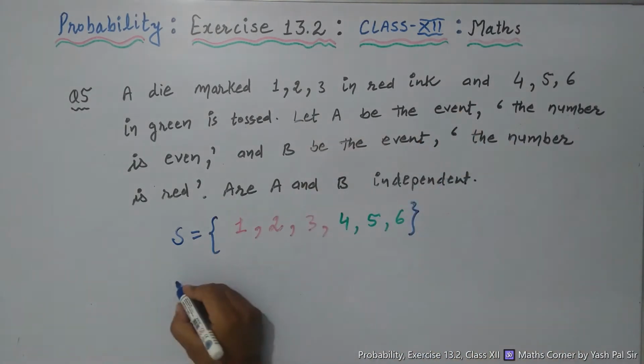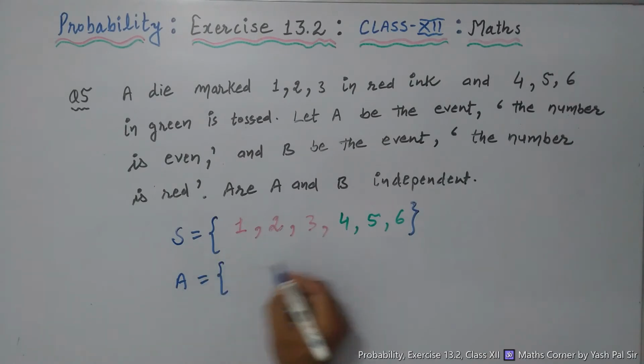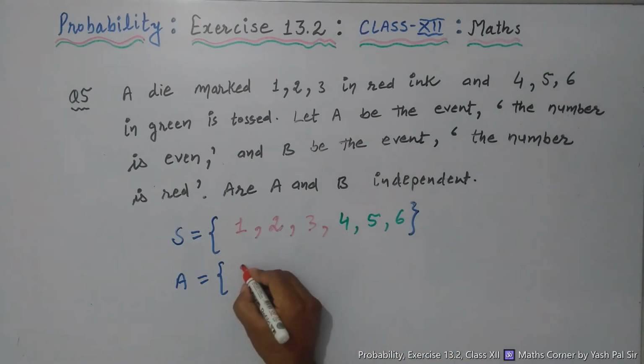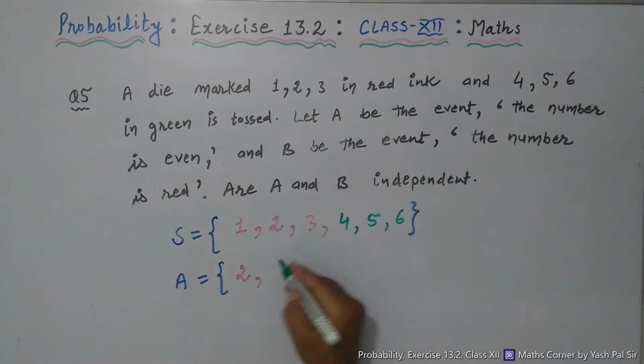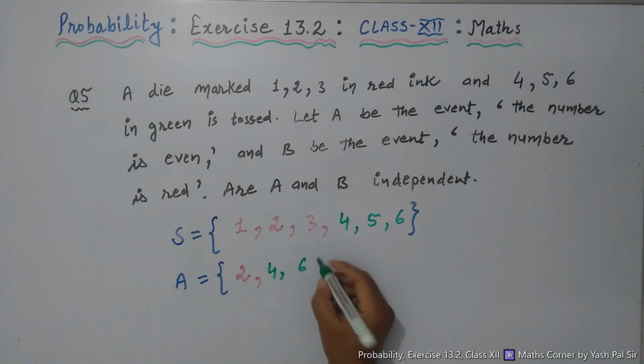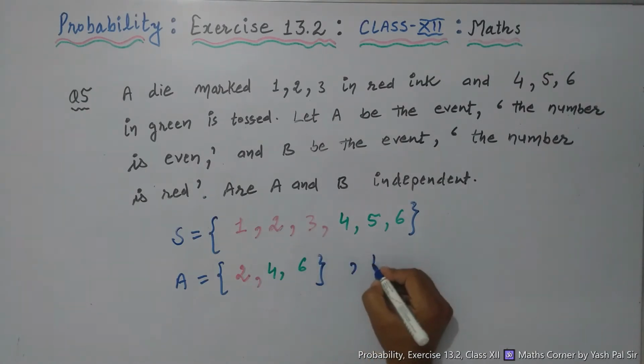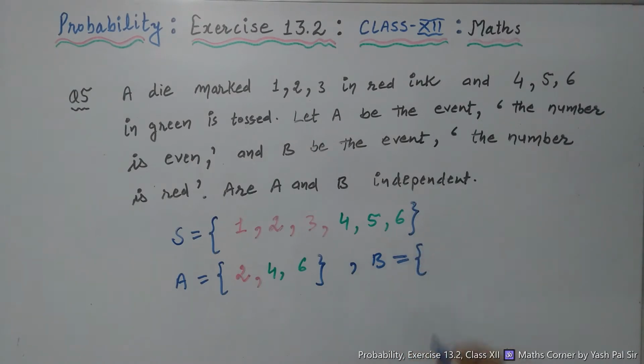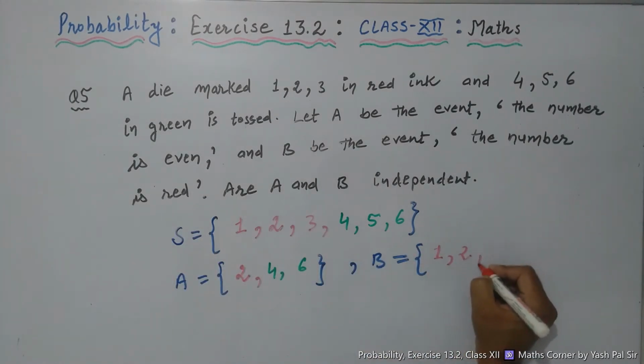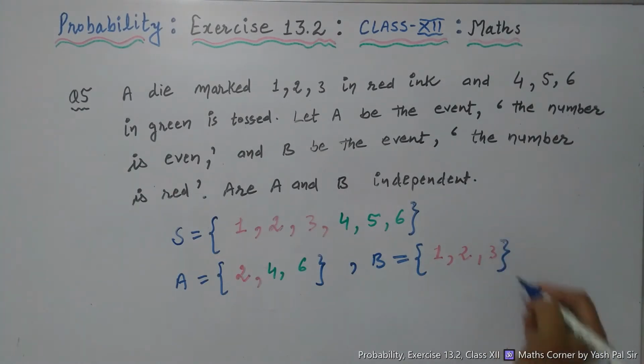What is event A? A is the event that the number is even. So the number is even: first we have 2, which is even, next 4, and then 6. These are the possible outcomes in A. Similarly, what is event B? B contains the red numbers, that means 1, 2, 3. This way we have the possible outcomes in B.